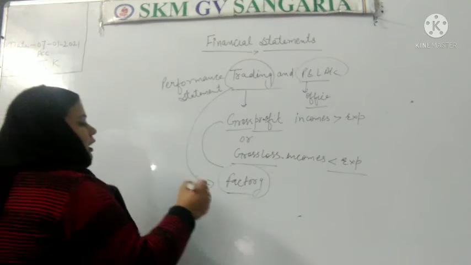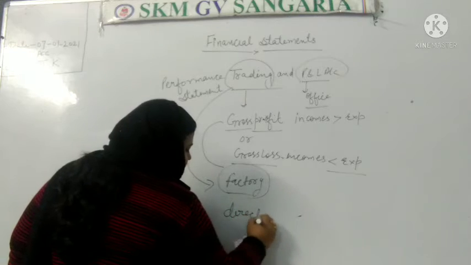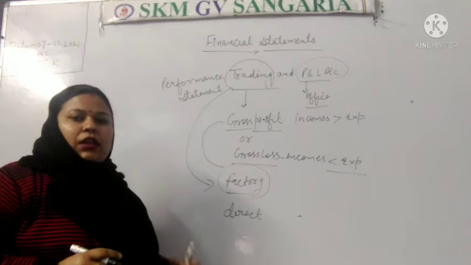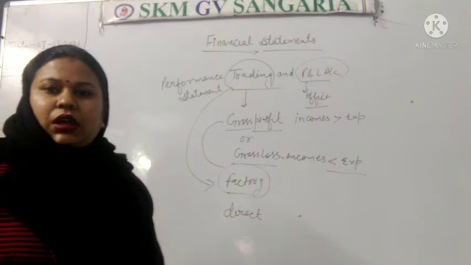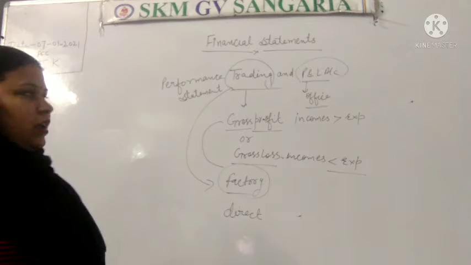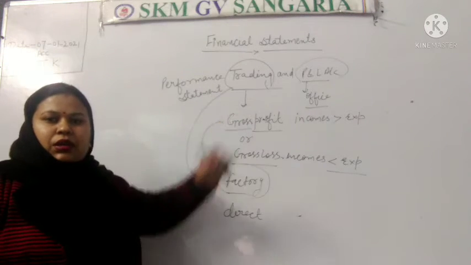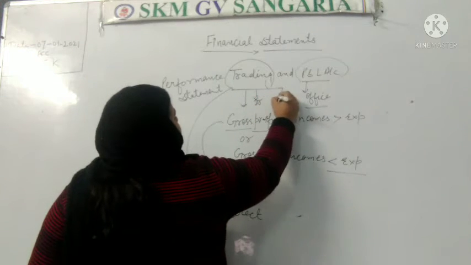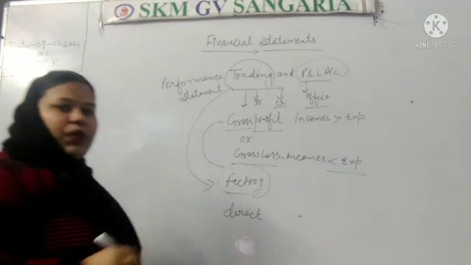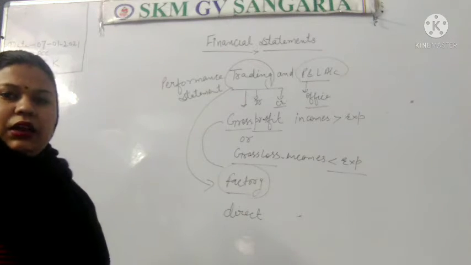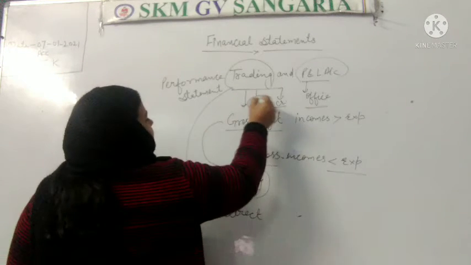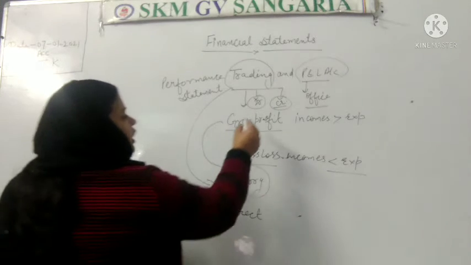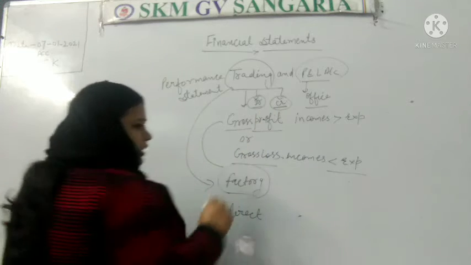So we can say only direct expenses or incomes will be involved in the trading account. And we can say that only the manufacturing or the production activities are involved in the process of a trading account. Yesterday we have discussed the debit and credit side, both sides, and today we will do the numerical part of the trading account.